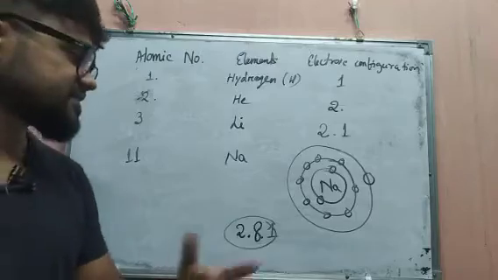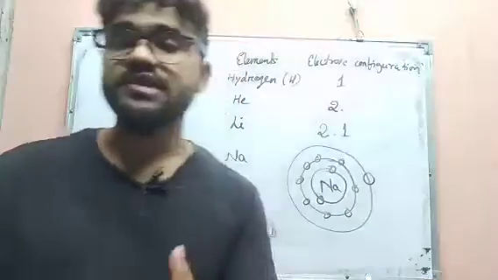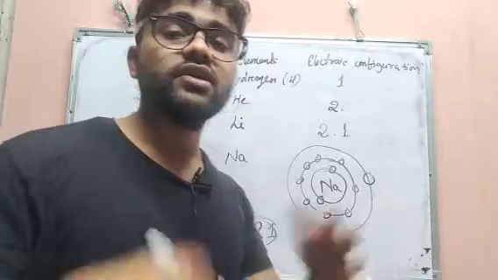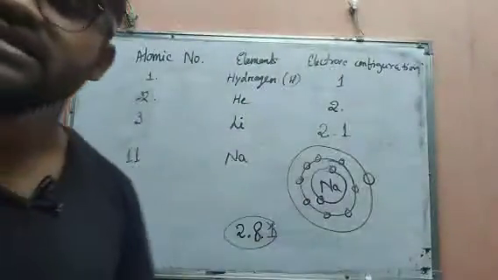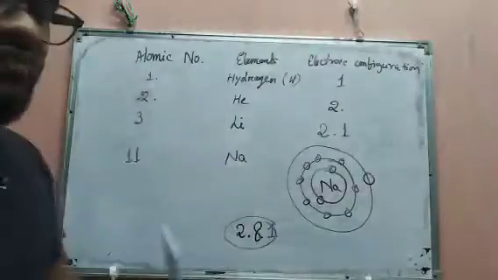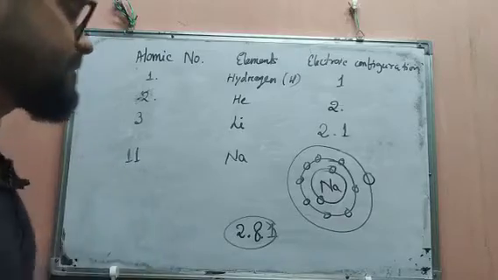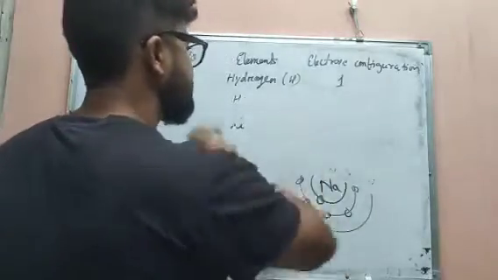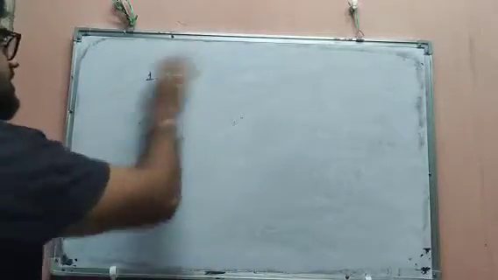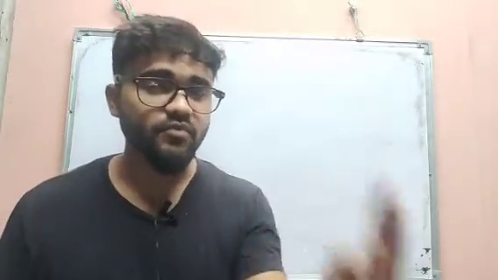Maybe you will be asked in an exam to show sodium atoms in electronic configuration form or in an orbit diagram. Now we have to understand what valency is. First I explained the atom, then the atomic number, and then how the atomic number relates to electrons, because atomic number means the number of protons present in the nucleus, and the number of protons equals the number of electrons.